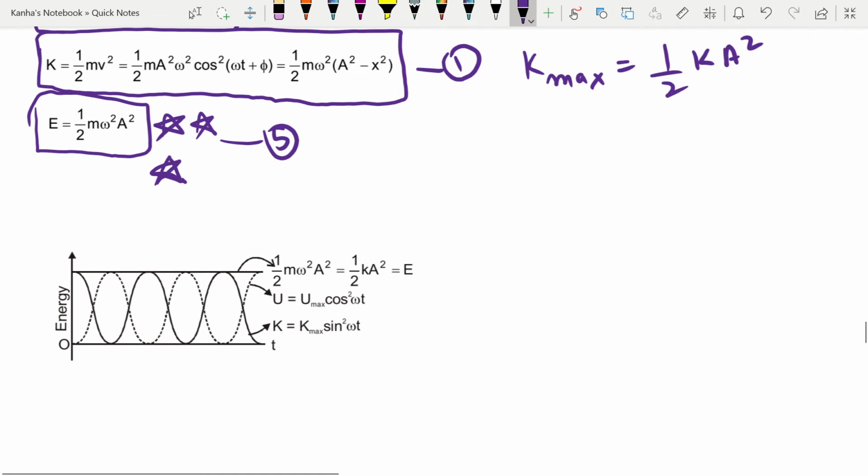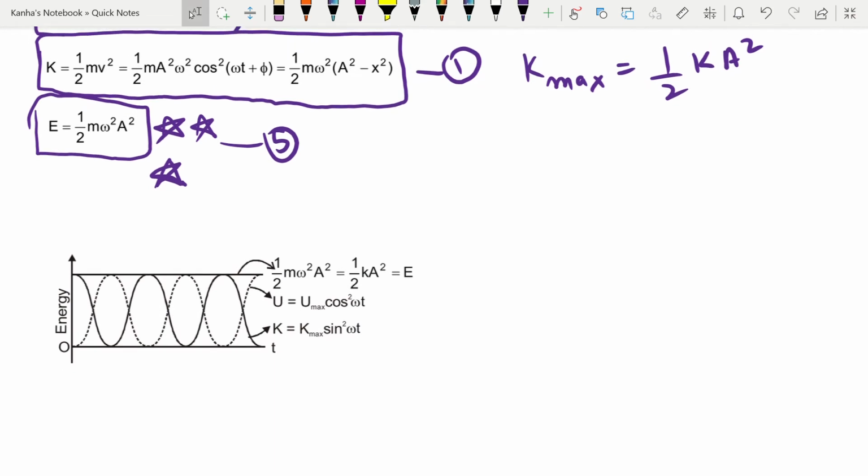Let's look at this energy curve. What do you have here? The top line is your energy versus time. Here I have shown you the total energy on the top. Then your dotted line is your potential energy, and your solid line is your kinetic energy. What you see from here is that at the mean position, you have zero potential energy and maximum kinetic energy.